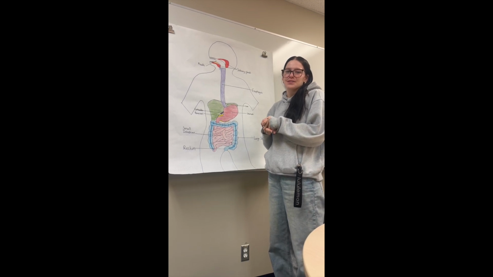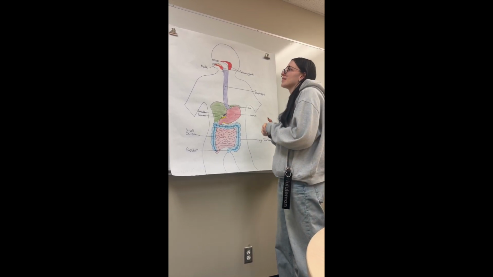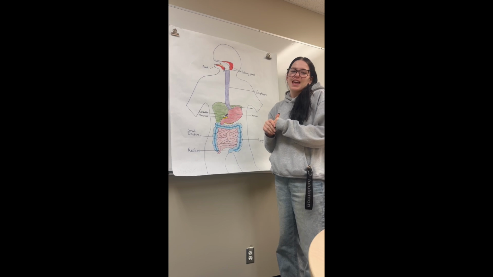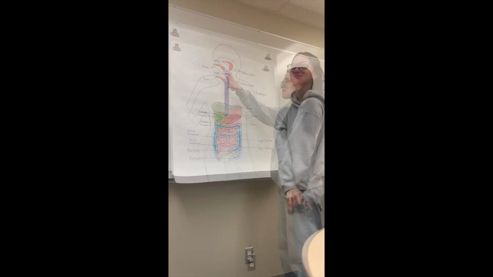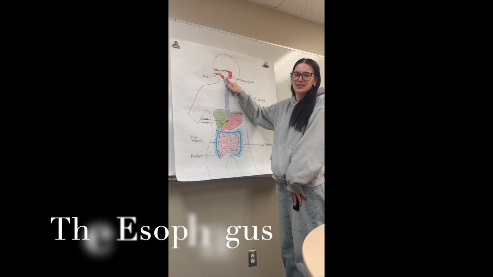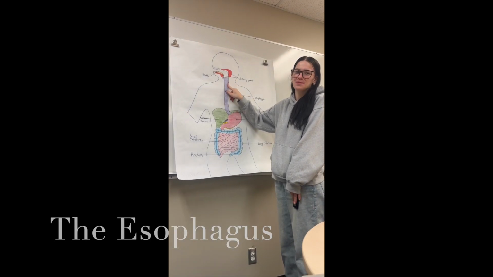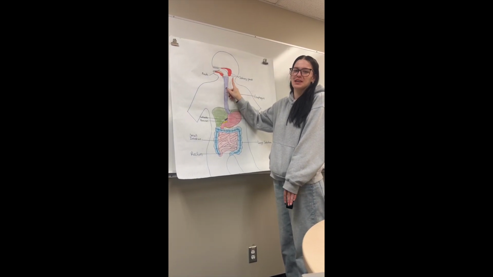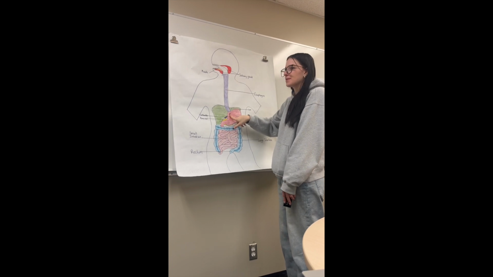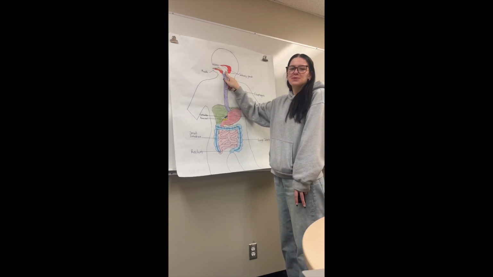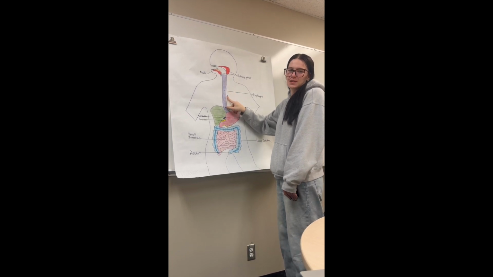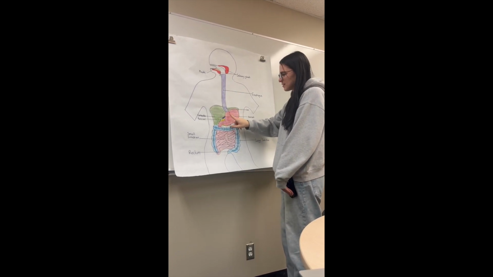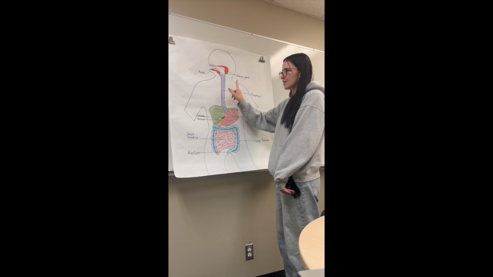Primary food molecules digested are carbohydrates, and this is both mechanical and chemical. Through the mouth, we travel through to the esophagus, which is a 25 centimeter muscular tube connecting the mouth to the stomach. Food moves from the mouth to the stomach through wave-like muscle contractions. The lower esophageal sphincter prevents stomach acid coming up.